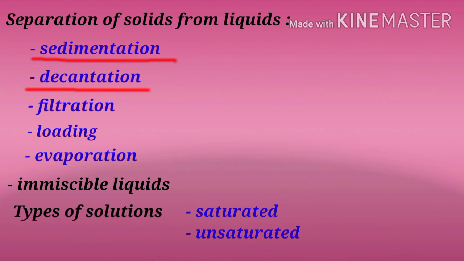Okay, students. Next one is filtration. Filtration is used to separate insoluble particles from liquids using a porous device called a filter. Here, a fine piece of cloth or a special paper is used to filter the water. Okay, students, for this filtration, we have seen examples such as the air cooler and the metal strainer used to filter the tea. Okay, students, next separating process is loading.